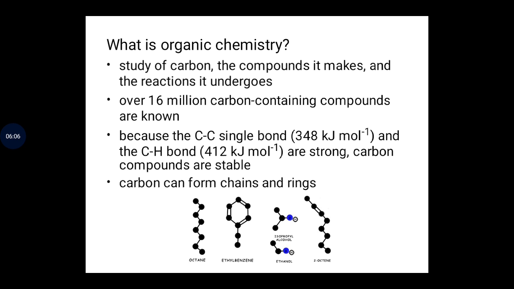So you see, this is a typical example of catenation, that is, the chains and rings, the exceptional ability of carbon. We can see the first structure is octane. This is the ball and stick structure of an organic compound. Octane contains 8 carbons, and we have ethyl benzene. You can see it is a benzene ring attached to an ethyl group.